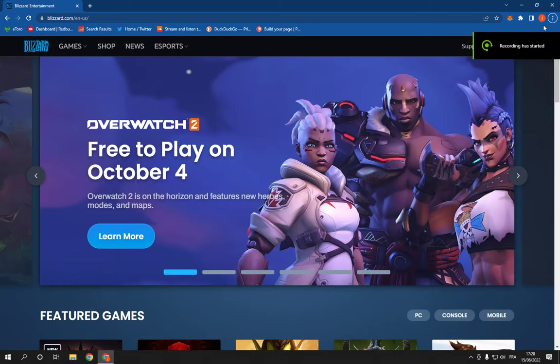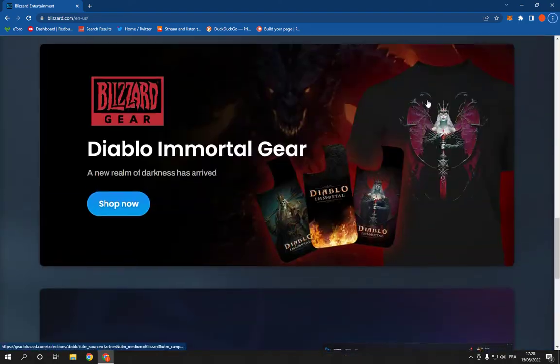How to redeem a code on Blizzard Battle.net account. Hello guys, so all what you have to do is so simple. Go to Blizzard or Battle.net account, and this is the home page as you can see.